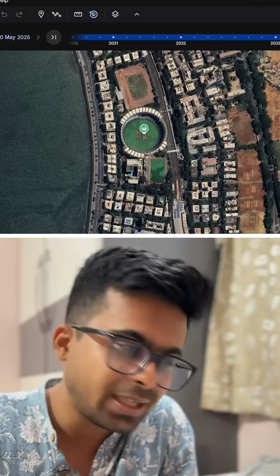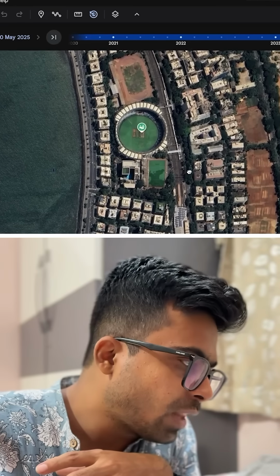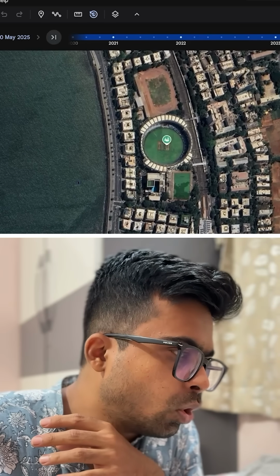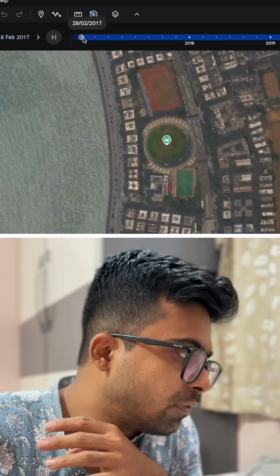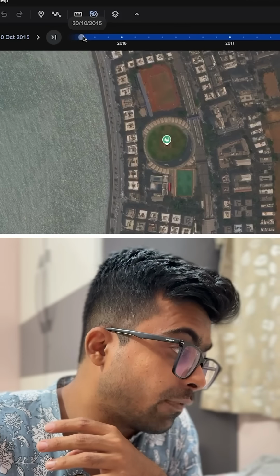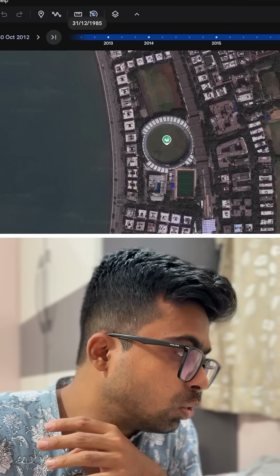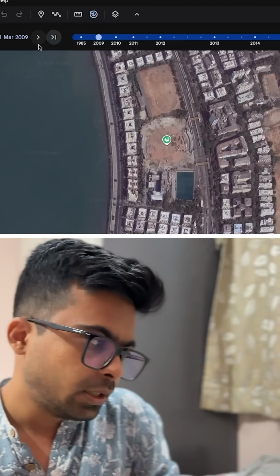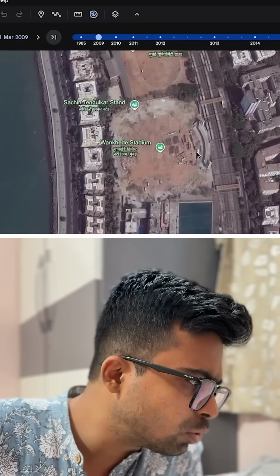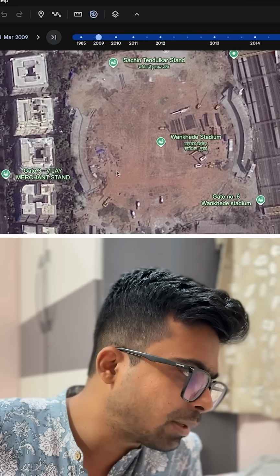So this is the Wankhede Stadium. We are in 2025. Now, if you go back in the timeline, to a date before 2011, say we'll try to go to 2009, if you see here, there is no Wankhede Stadium. If you zoom in here, there is no Wankhede Stadium and some work is going on.